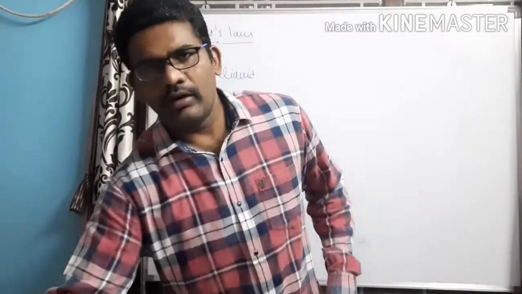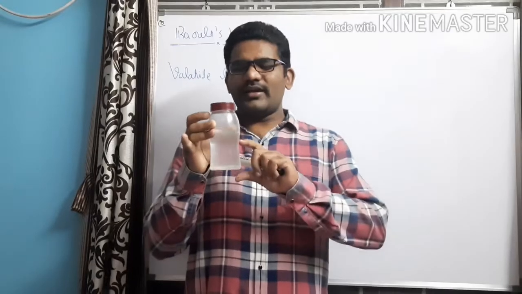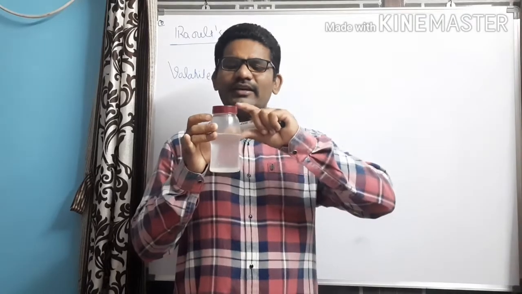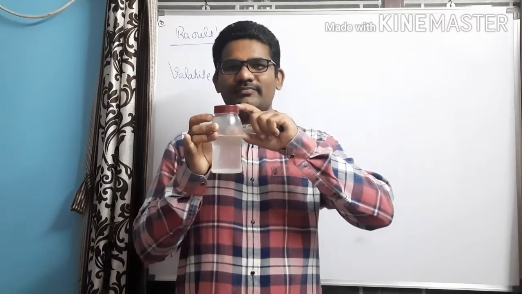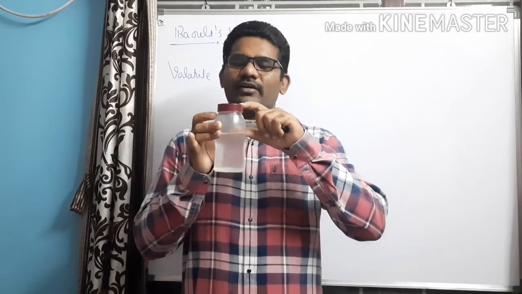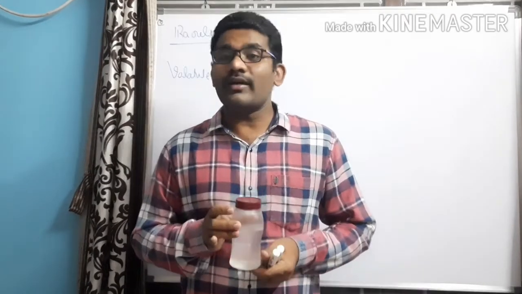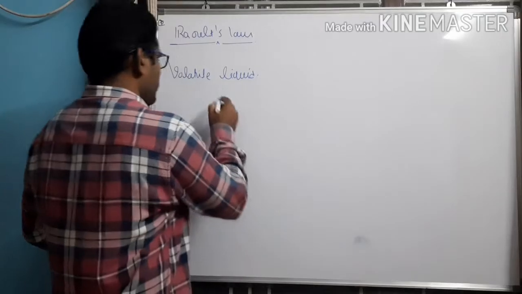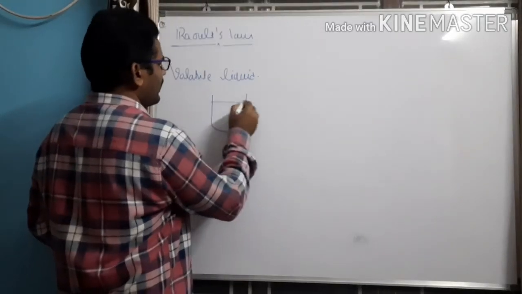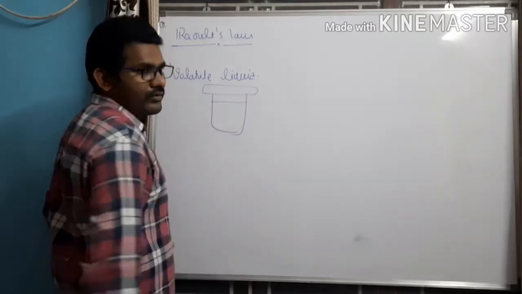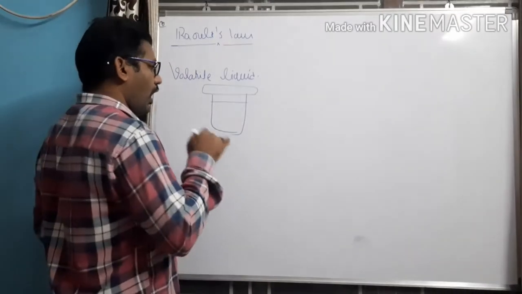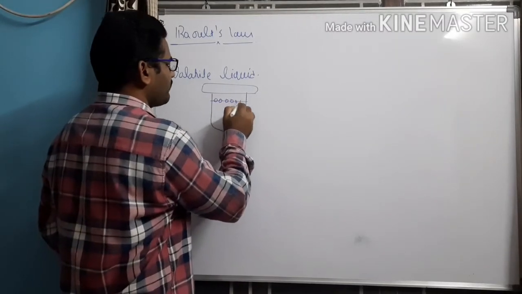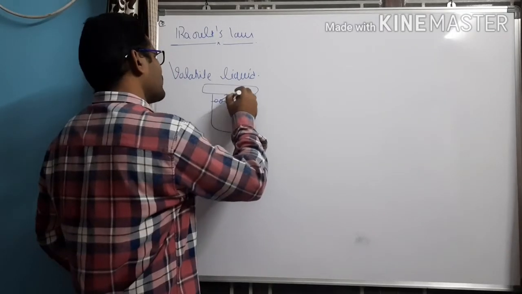See, I have taken a container which is filled half with water. Now let me try to explain what the remaining part is filled with. Of course, the remaining part of the container is filled with water vapor. That clearly indicates that in every container some part will be filled with air. Here, it is filled with air because the molecules which are present at the top of the surface are trying to escape.